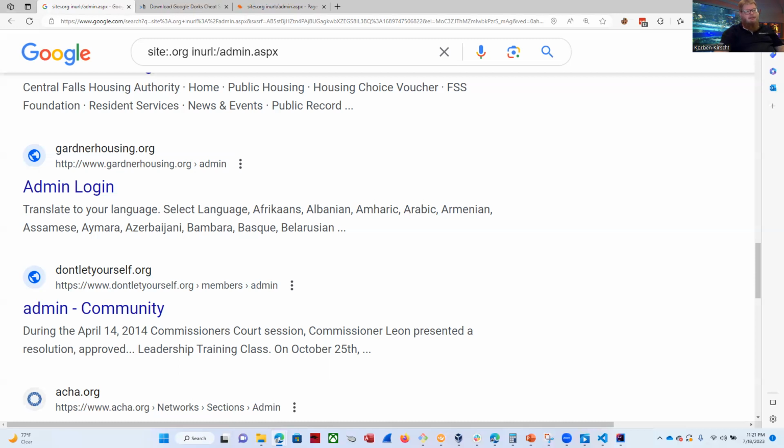So in conclusion, Google Dorking is a powerful tool that can be used for both good and malicious purposes. In the hands of ethical hackers and cybersecurity professionals, Google Dorking can help identify security weaknesses, prevent data breaches, and enhance overall online security. I actually like to use it, so if someone in my organization did accidentally expose an S3 bucket with any data, or especially sensitive data, I would rather know about it ahead of time than hackers find out about it.